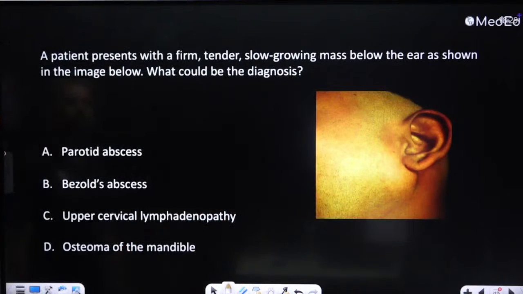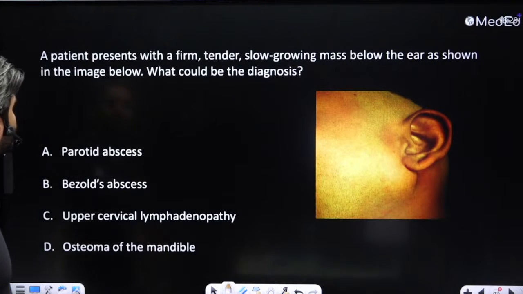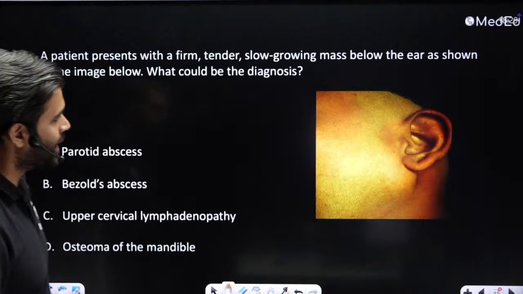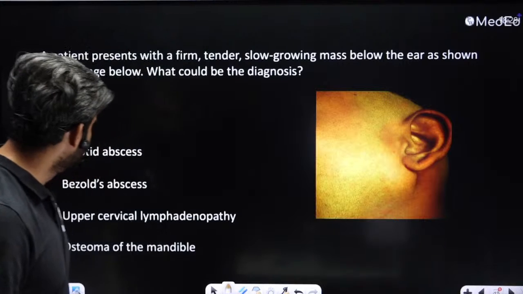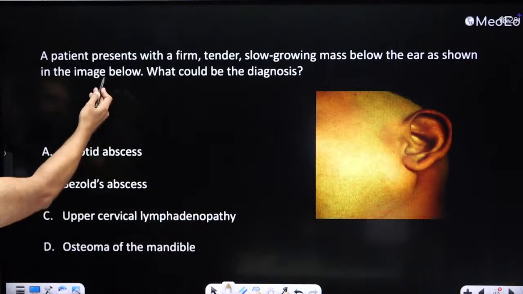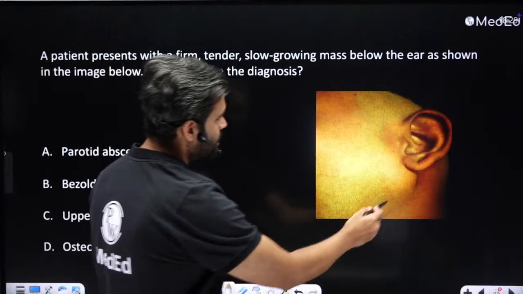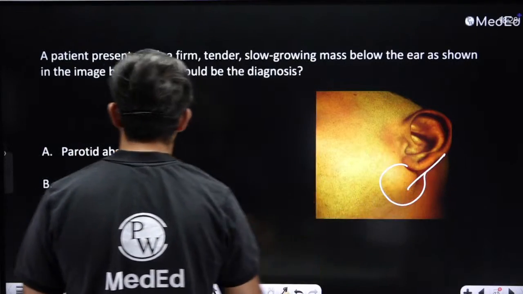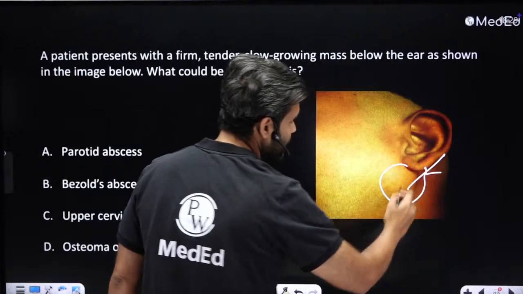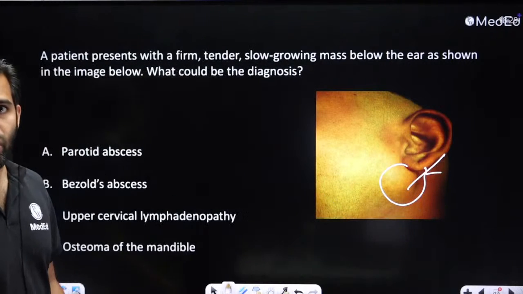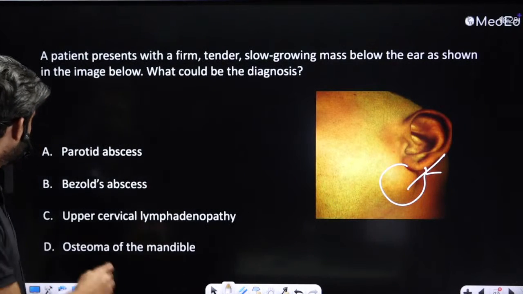Now, a patient presents with a firm, tender, slow-growing mass below the ear shown in the image below. What could be the diagnosis over here? All right. So, looking at this location and in a child, this is clearly a Bezold's abscess because it's coming from the mastoid. Okay, Bezold's abscess is a complication of mastoiditis. So that is where it is.